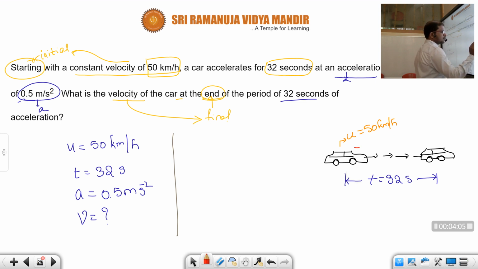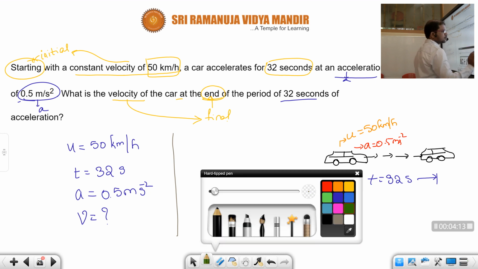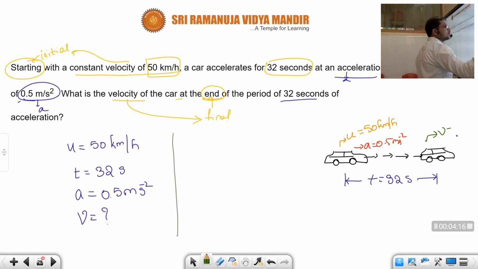What is the acceleration given to the car? 0.5 meter per second square. Due to this, what is the final velocity attained by the car? After pressing for 32 seconds, how much speed got increased? That reading we should check.